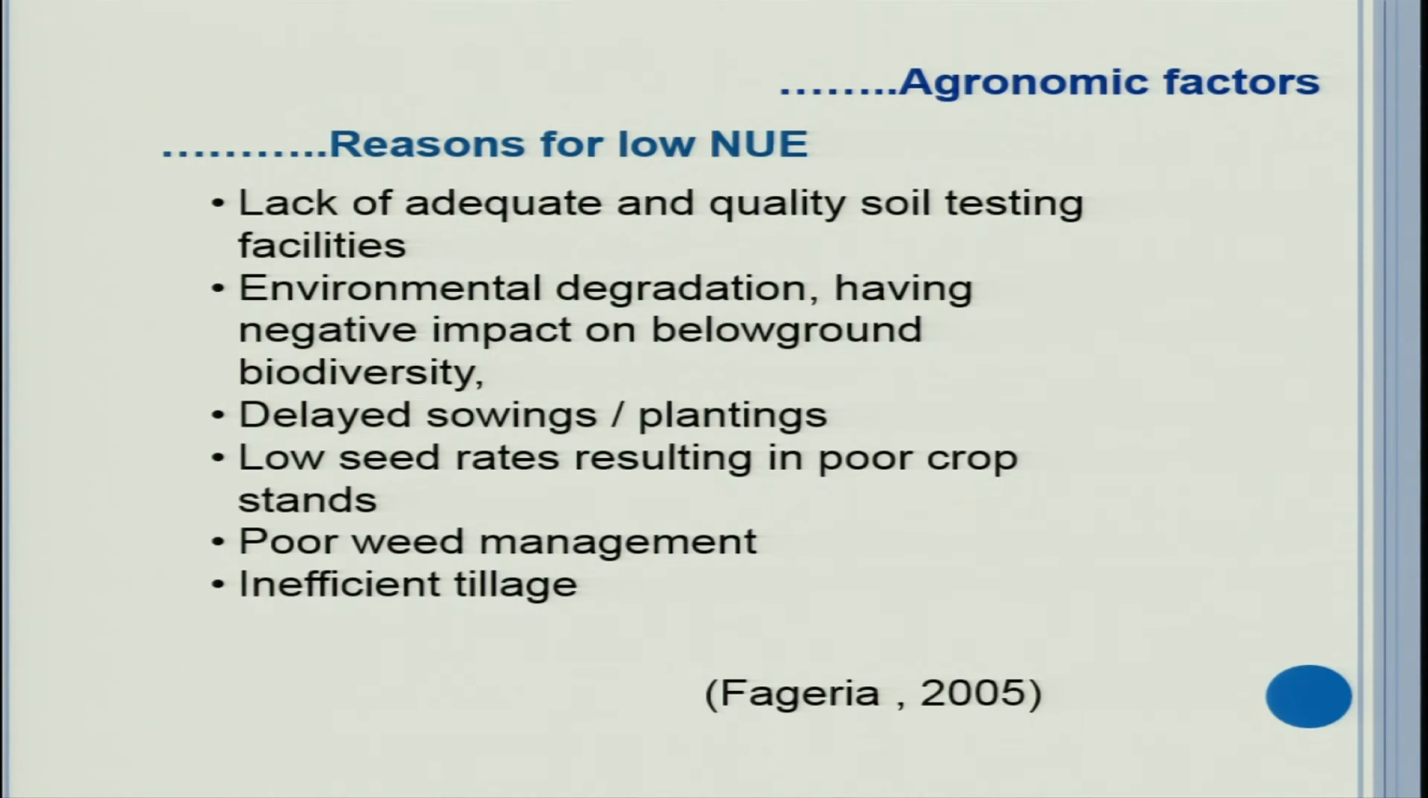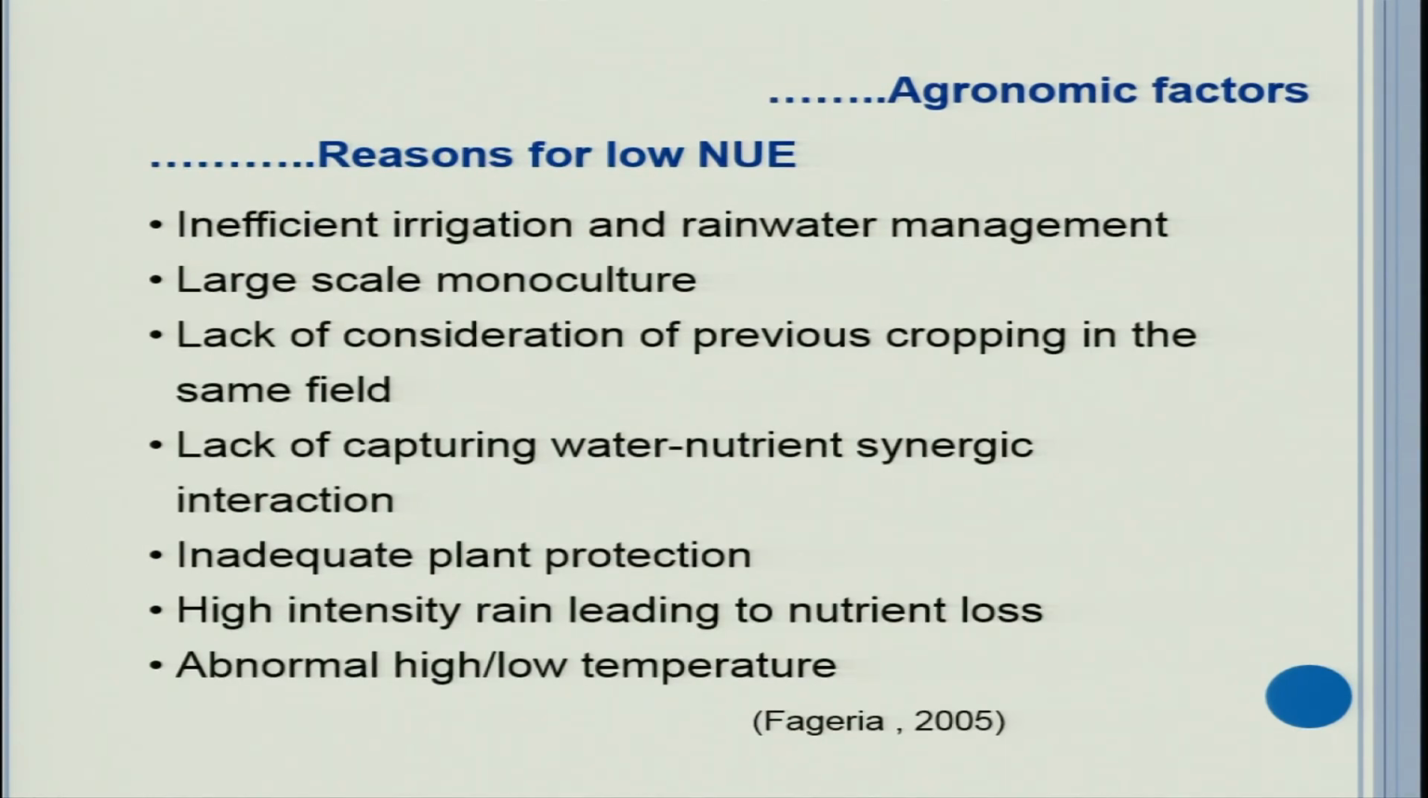Weed management, weeds are not controlled, they are going to take up nutrients which were meant for the plants. Therefore, if weeds are not controlled, your nutrient use efficiency will decrease. Inefficient tillage also decreases nutrient use efficiency. Large scale monoculture, if you are taking the same kind of crop year after year, then it is bound to get low nutrient use efficiency. Lack of capturing water nutrient synergy, inadequate plant protection measures I discussed, high intensity rain leading to nutrient loss, abnormal high or low temperatures.